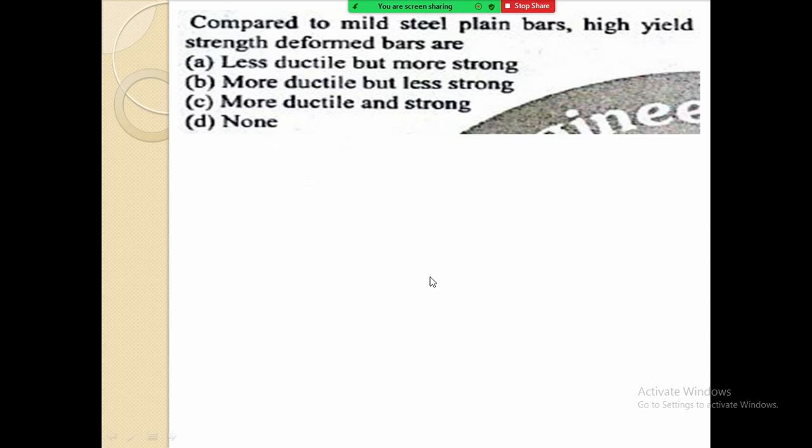But the answer for this question is A, less ductile but more strong. So what is ductility? Ductility is that we can make a thin wire from that material. That is nothing but the ductility property. Mild steel is more ductile as compared to HYSD bars. But HYSD bars are stronger than the mild steel bars.